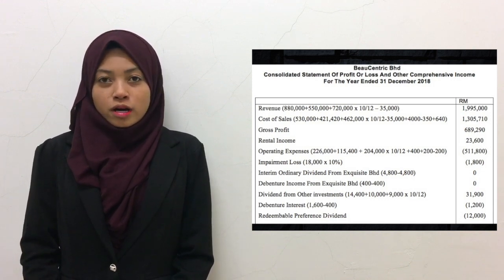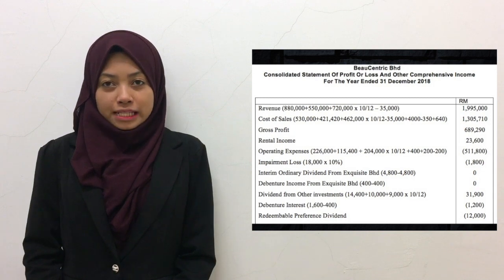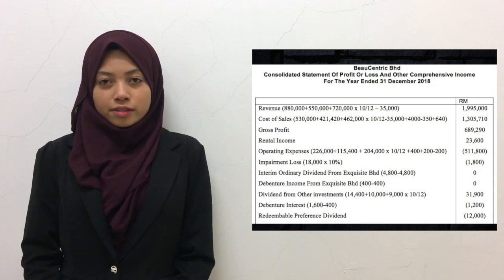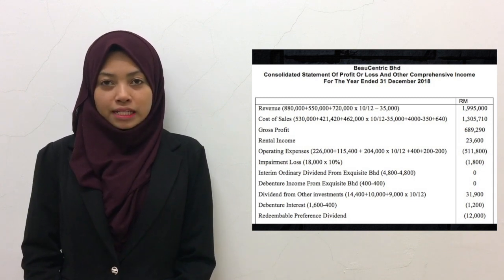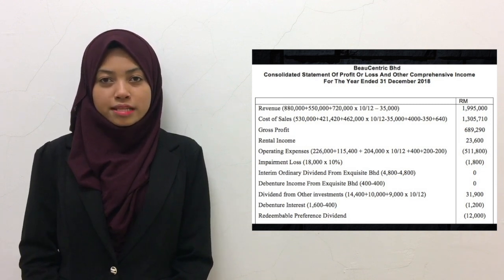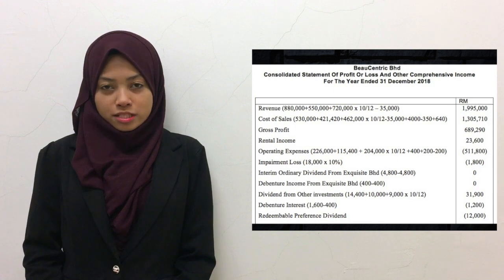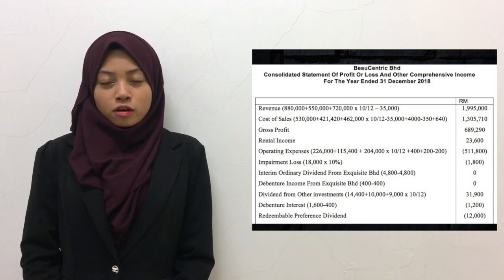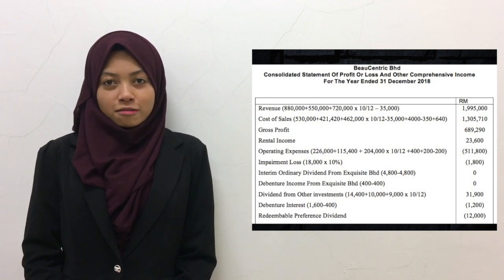For the revenue, RM1.995 million, we arrived at this amount after we plus revenue from all the companies, and then we need to minus 35 million, which is the amount of goods that Biocentric sold to Exquisite. For the cost of sales, RM1.305710 billion, we plus all the cost of sales.